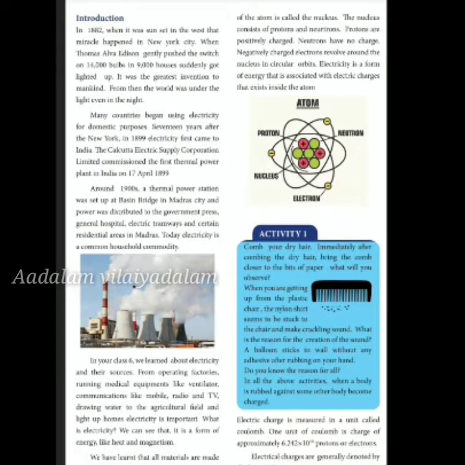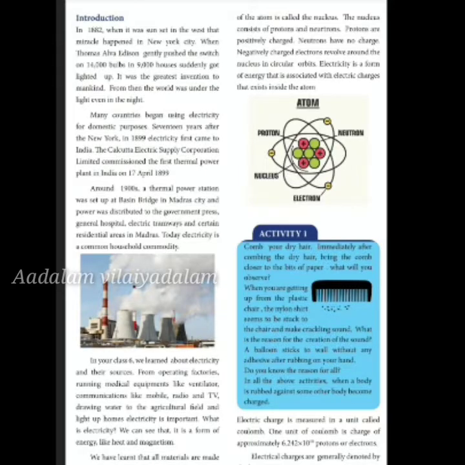On page number 13, you can see whatever I have told you now: how electricity was introduced, in which year the plant was brought to India, how the Basin Bridge thermal power station was set up, and what an atom is.